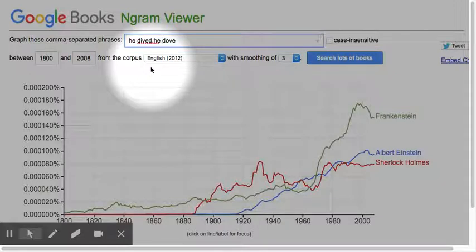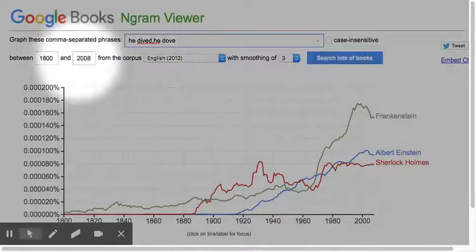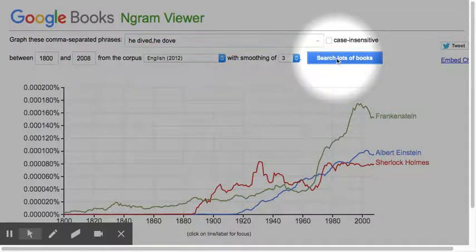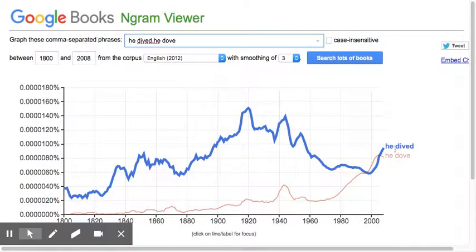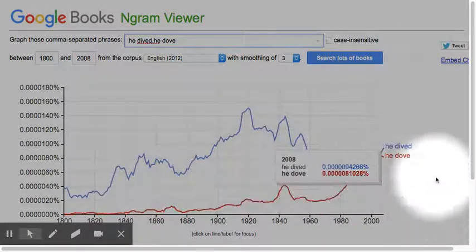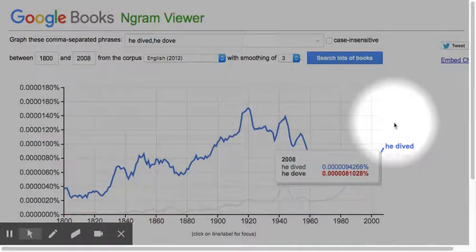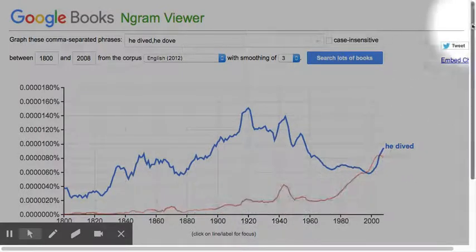So I'm going to compare the frequency of he dived and he dove to figure out in this time period which one is more frequent. And look at that, it turns out actually both of them are pretty normal.